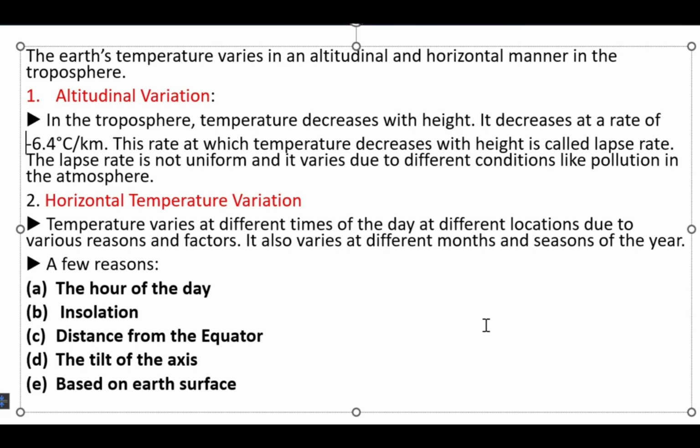Now, based on the earth's surface, it depends upon how it is getting heated. The heating of the earth's surface differs according to the type of the surface in an area. For instance, rocky surface gets heated rapidly, while water takes considerably long time to get heated up. In the same way, the rocky surface loses heat rapidly as against water, which loses heat very slowly. In a given place, different types of surfaces exist and hence there will be a mixture of heating and cooling properties.